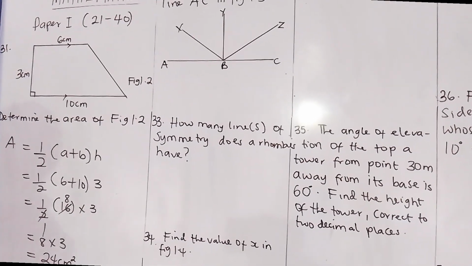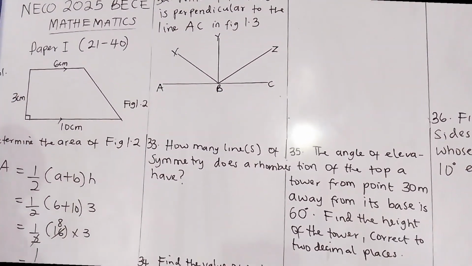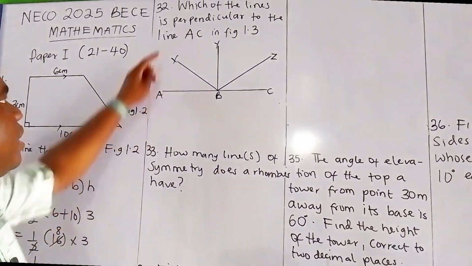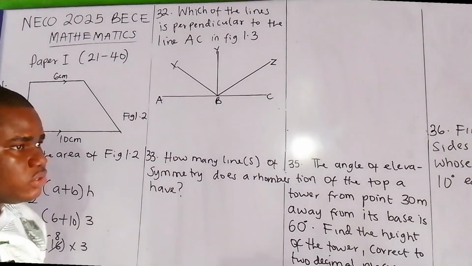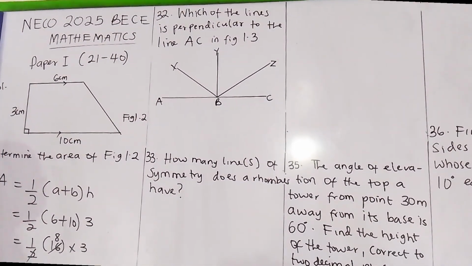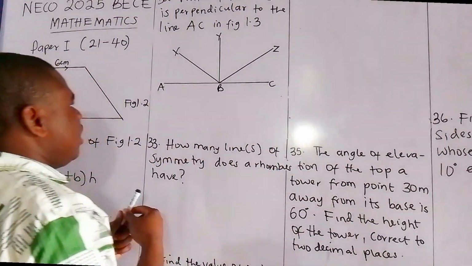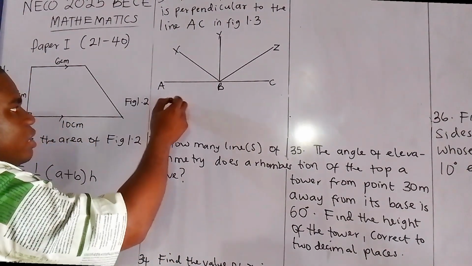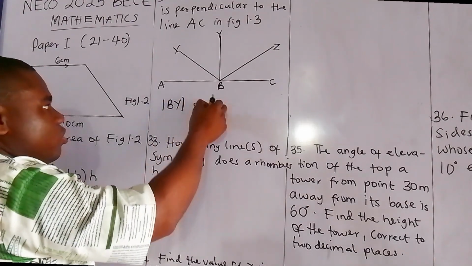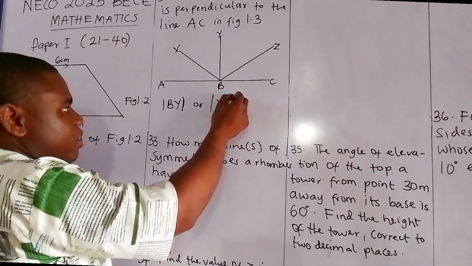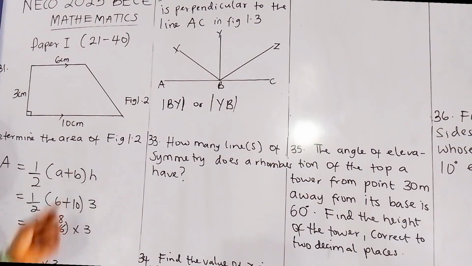Now for 32, which of the lines is perpendicular to line AC? Alright, so the line AC is 180 degrees. The line that divides it, that forms 90 degrees with it, is the line here, that line. So you can actually call it line B, or you can call it line YB, depending on the options you have in your question paper.